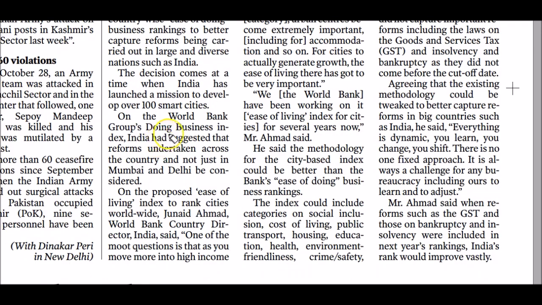After seeing the low rank that India got, that is 130th rank, we told World Bank that, see, the reforms undertaken across the country don't focus only on Mumbai and Delhi. We have taken so many steps. So look at the entire country and not just Mumbai and Delhi.